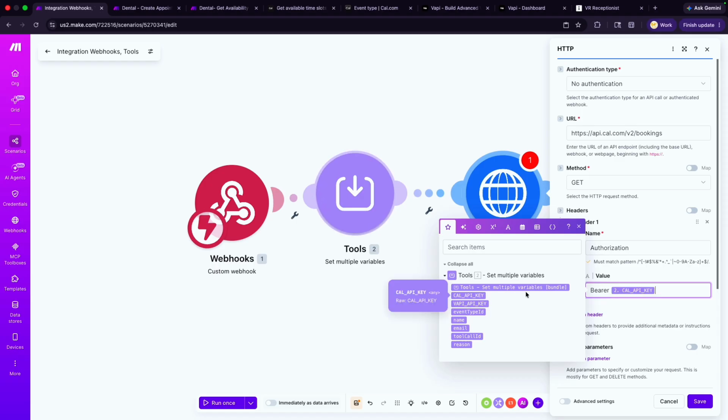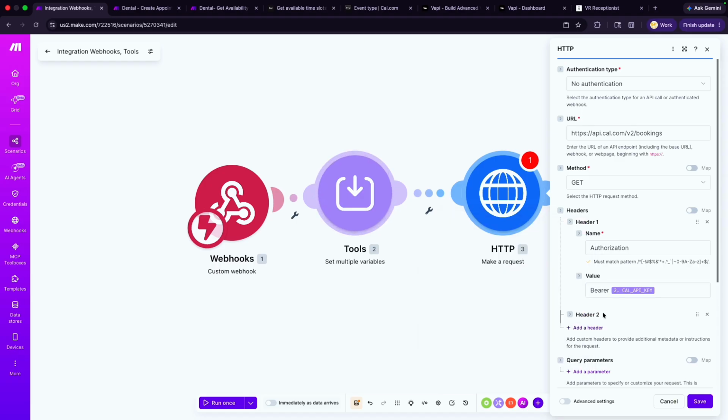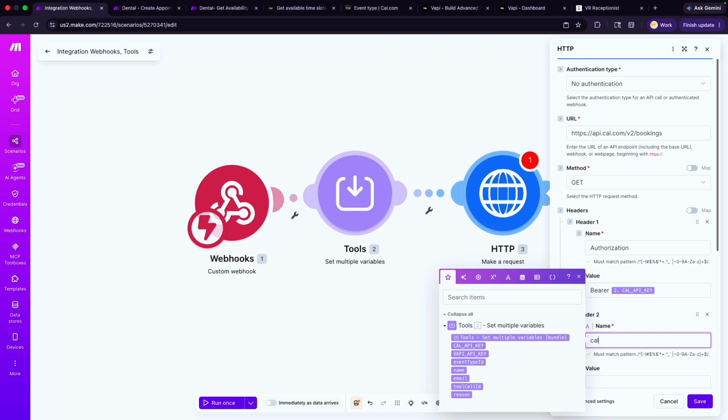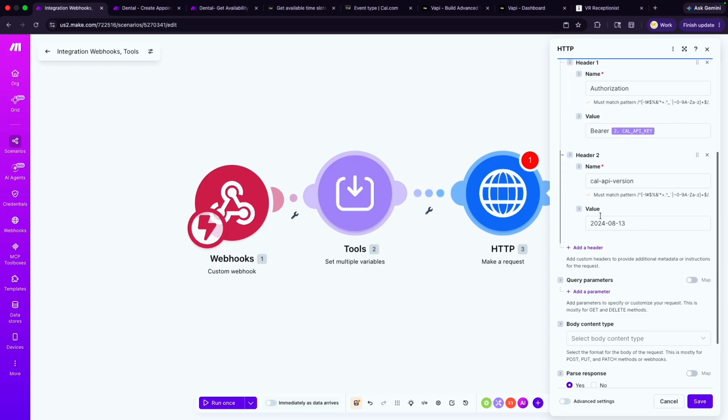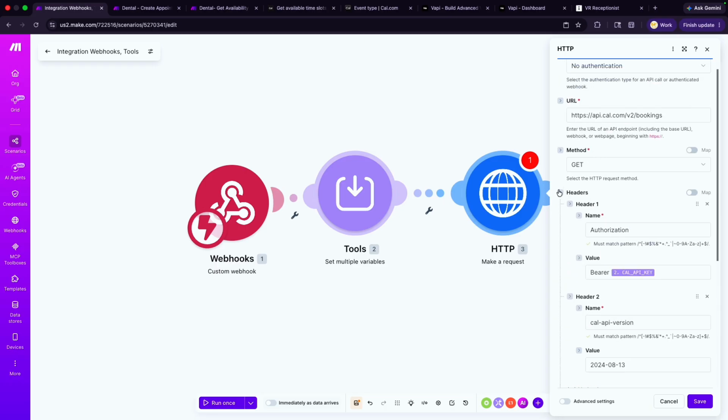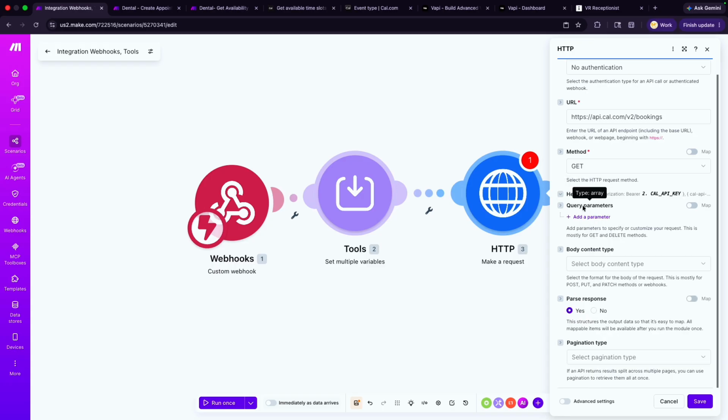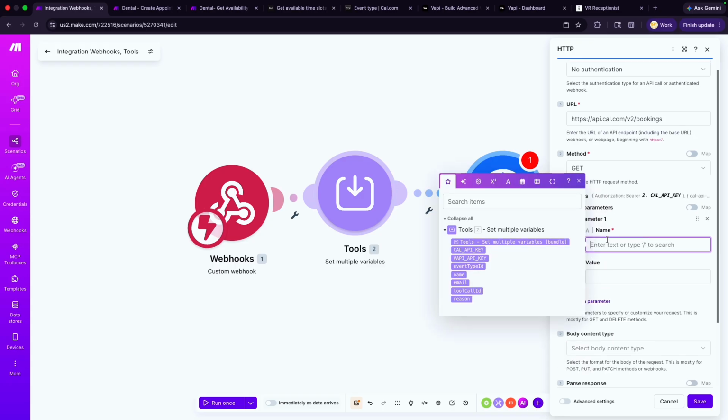And then calc API key. And then you need the API version, 2024. That's what we need in the header. And then we need to query and see, hey, is this available?